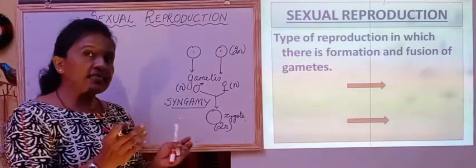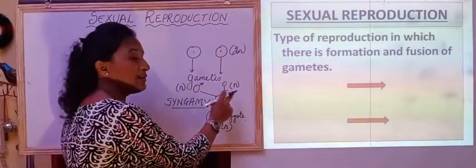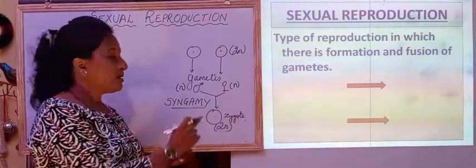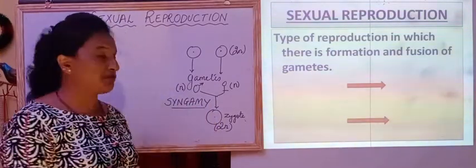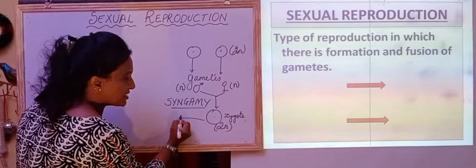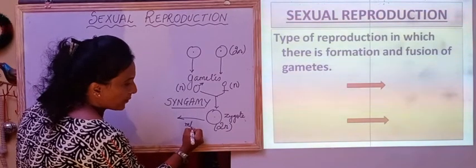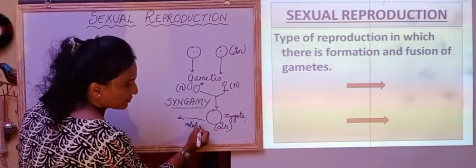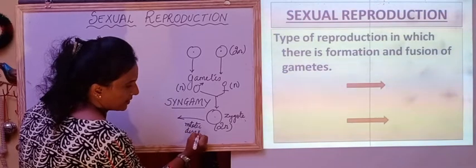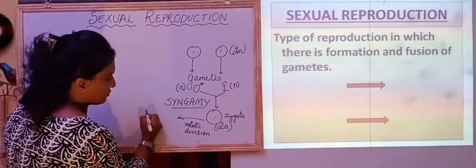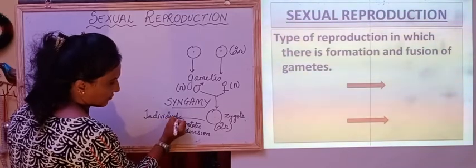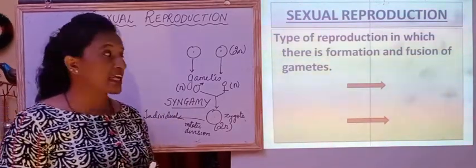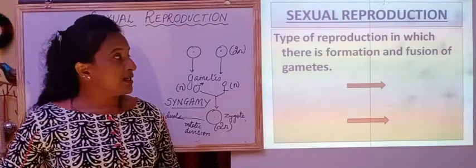Because it is the fusion of male and female gametes, so definitely both sets of chromosomes will be seen in this individual. Later on this zygote will undergo mitotic division and give rise to an individual. So that is about sexual reproduction.